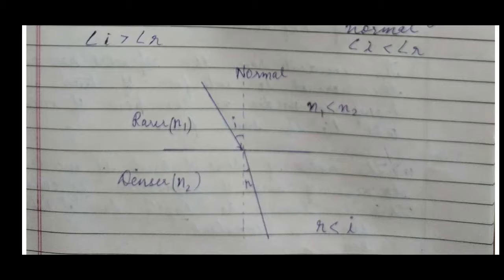Now in this figure you can see that angle I is different and angle R is different. Angle I is bigger and angle R is smaller. So we can say that R is less than I. The angle of incidence is greater than the angle of refraction. Clear?